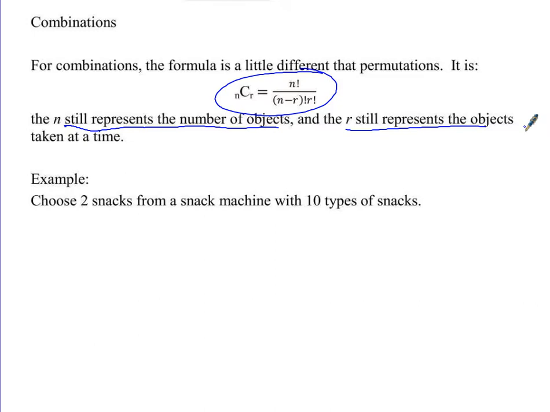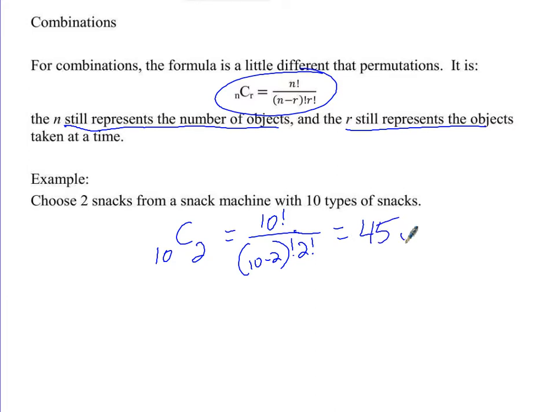So we need nCr. What's n going to be here? n is 10, because it's the number of objects total that we're looking at. How many objects are we taking? 2. So it's 10C2. And now we can write our formula. n factorial, so 10 factorial divided by n minus r, so 10 minus 2 factorial. But then we need that extra r factorial, so 2 factorial also in the denominator. Type all that into your calculator, and what do you get? 45.